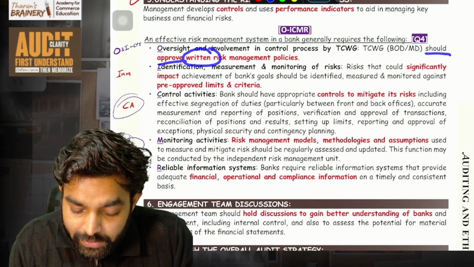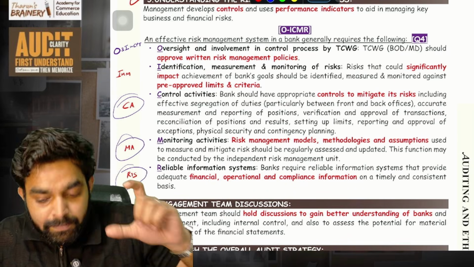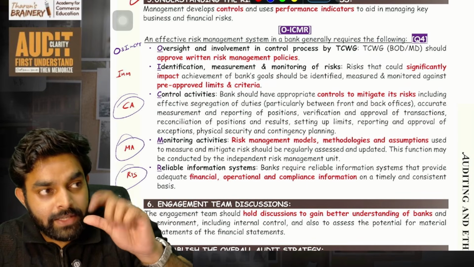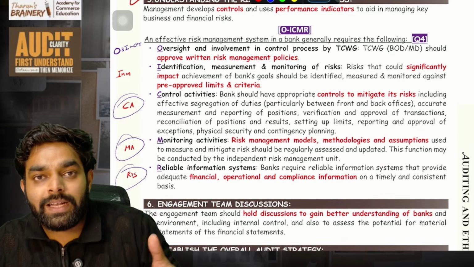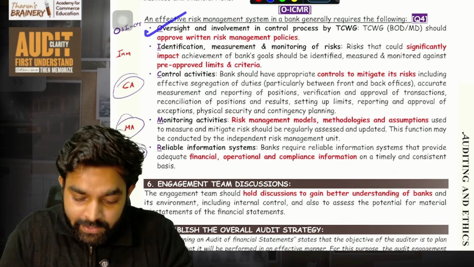It should approve the written risk management policies. That is all the risk management policy. The board of directors, those charged with governance, should have oversight, that is, supervision over these policies. Don't let the management alone decide everything. These people should agree to it. That is oversight.